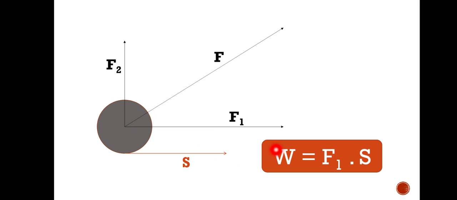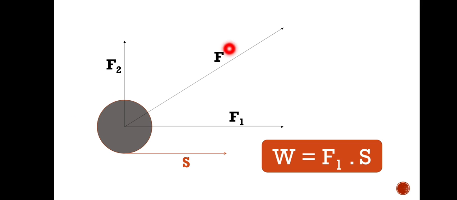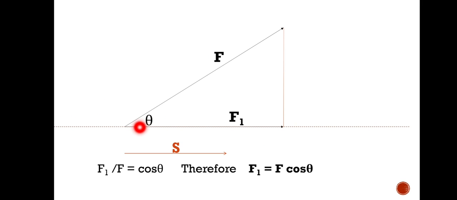Okay, so work done is equal to, here this F1 causes the displacement, so we'll write F1 into S is the work done. Now we have this F, and we have to find this F1 in terms of this F. So let's see here, we are using the idea of trigonometry. This is, suppose, the horizontal line we have already considered, and this is the direction of force, and this is the angle between the direction of force and this horizontal line. Theta is the angle between the displacement and the actual applied force.